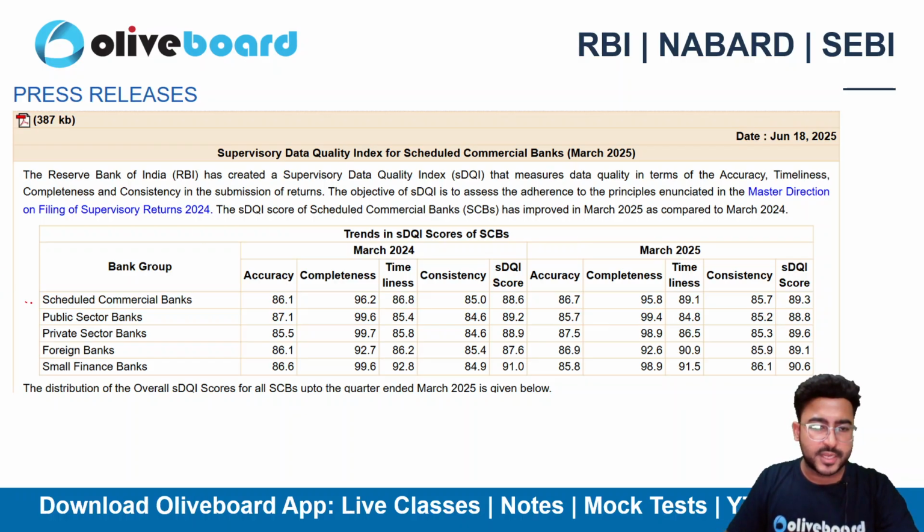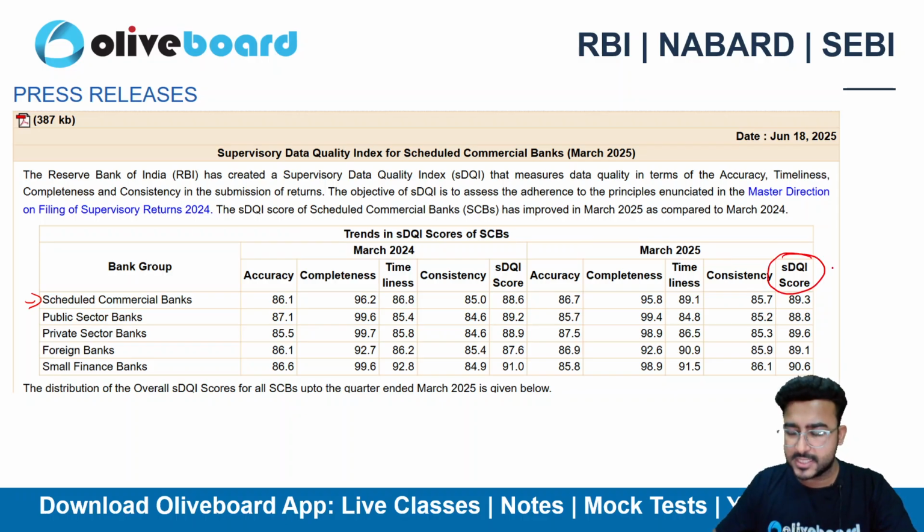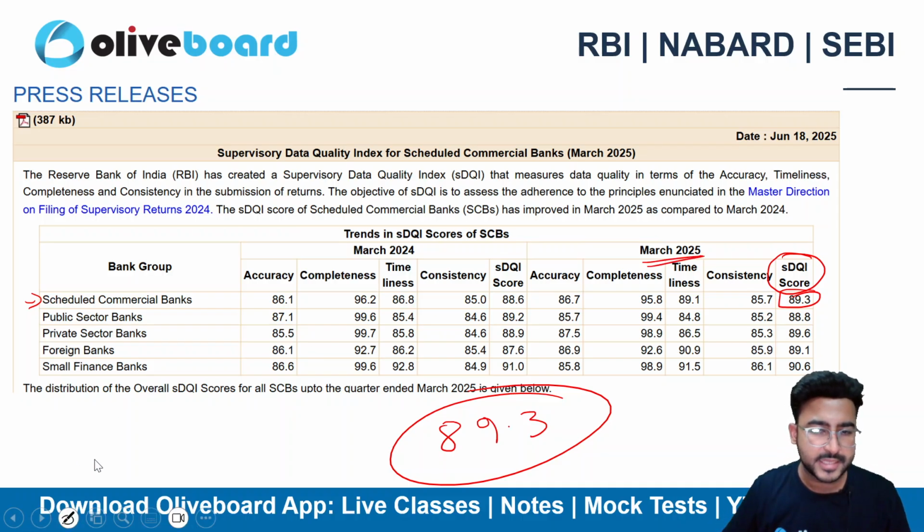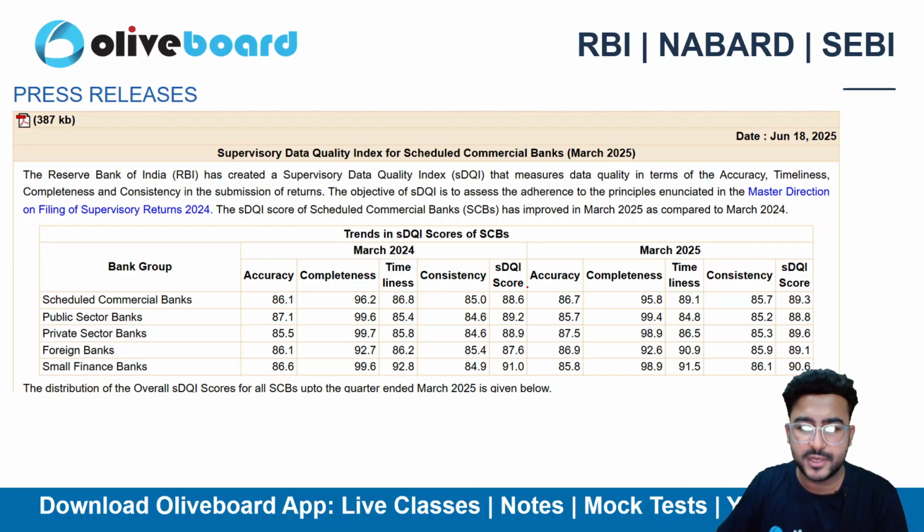So if I talk about scheduled commercial banks, you need to know the SDQI score of 89.3, that's the data of March 2025. Earlier it used to be 88.6, and now it has increased to 89.3.